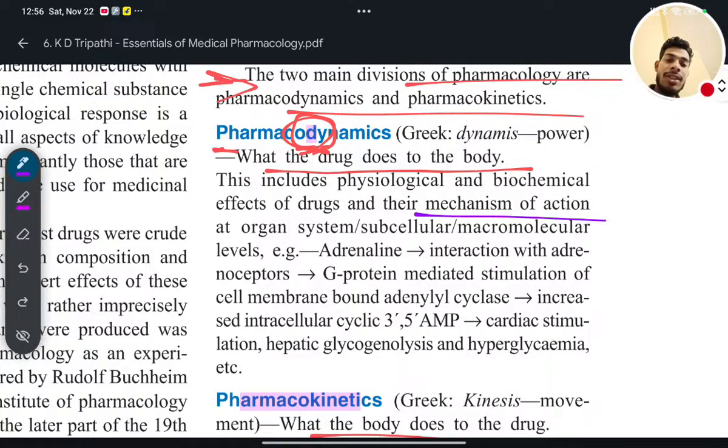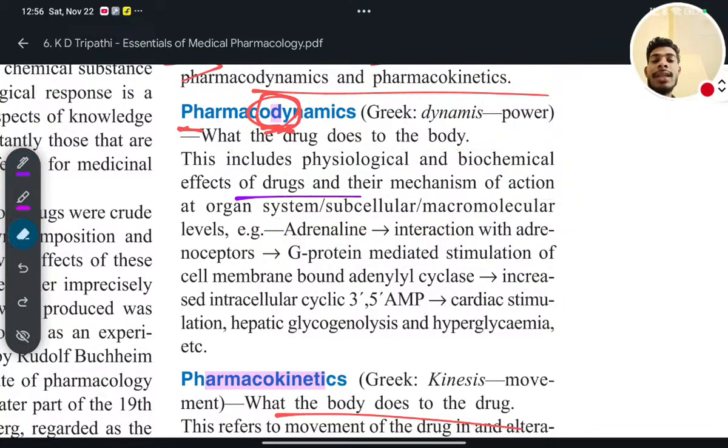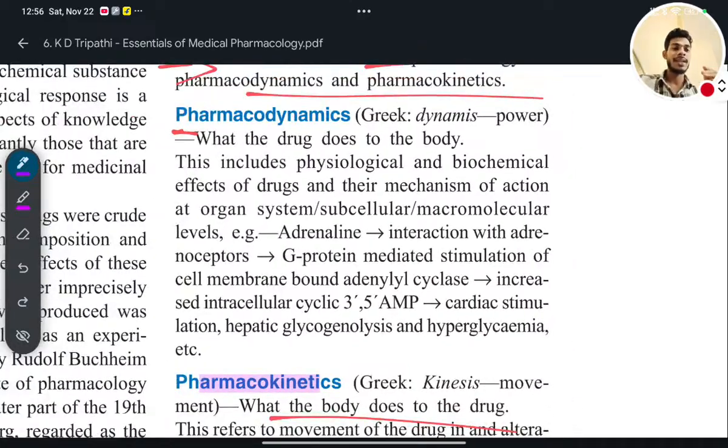So this includes the physiological and biochemical effects of drugs and their mechanism of action at organ system, subcellular and macromolecular level. Example, adrenaline. Am I clear on what this is? So when the drug does anything to the body, that is mainly related to pharmacodynamics. In that case, the drug will show different types of effect. They will show pharmacological effect, physiological effect, biochemical effect.